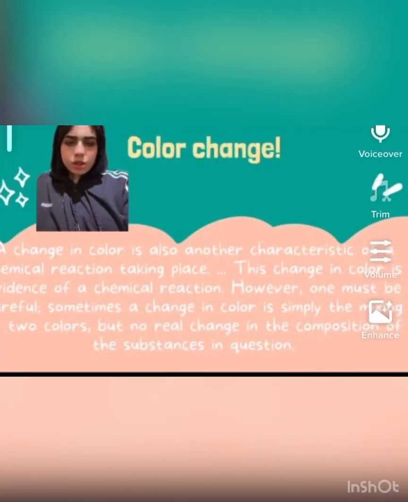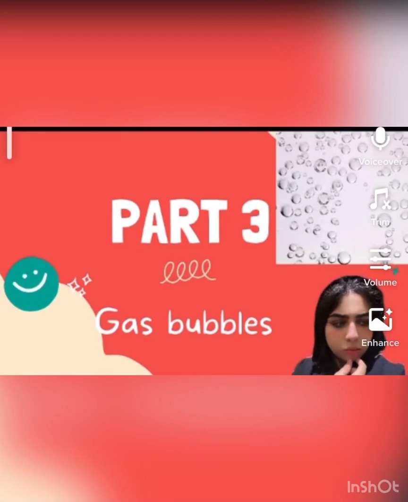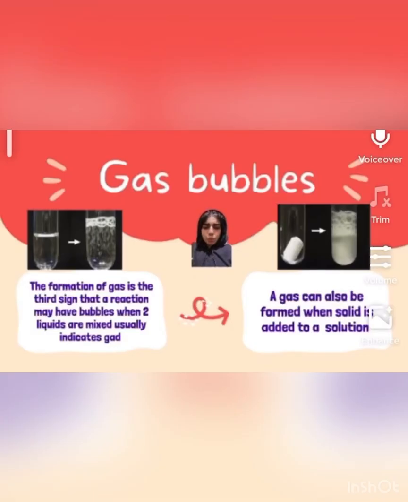So what is a color change? A change in color is also another characteristic of a chemical reaction taking place. This change in color is evidence of a chemical reaction. However, you must take care that the color can be simply mixed. What is meant by gas bubbles? The formation of gas is the third sign that a reaction may have occurred. Bubbles when two liquids are mixed usually indicate gas. A gas can also be formed when a solid is added to a solution.